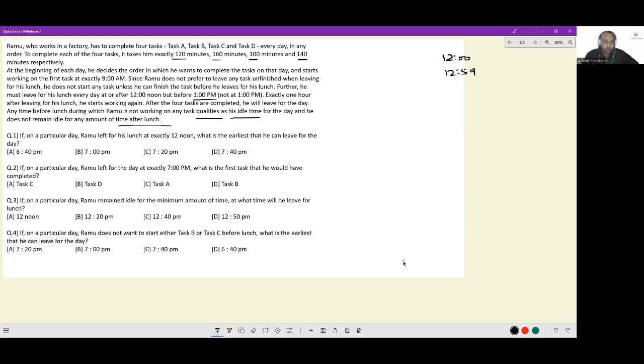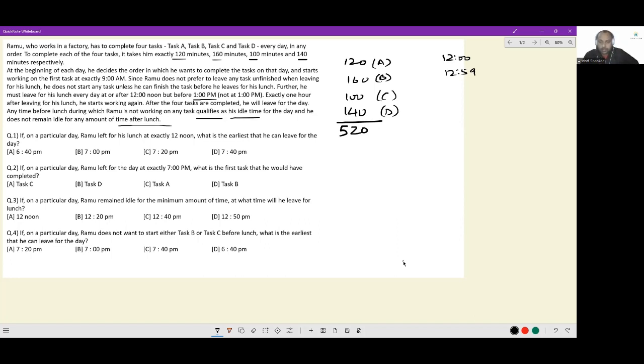Okay, now look at the total time that is needed by him for work. It is 120 for A and 160 for B and 100 for C and 140 for D: 300, 400, 520. He needs 520 minutes of work. He needs to do 520 minutes of work.